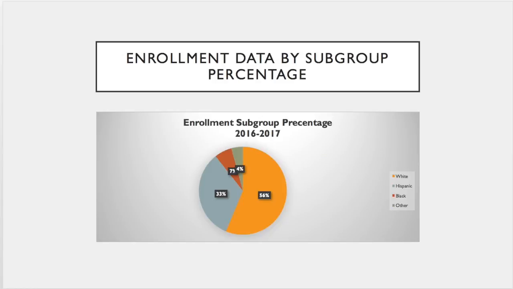Here's a pie chart that gives you the same data, to see where the white population is a majority, just ever so slightly, with 56%, and the Hispanic is the next largest with 33%. And you can see the minority population right around there at 44% of Calhoun High School.